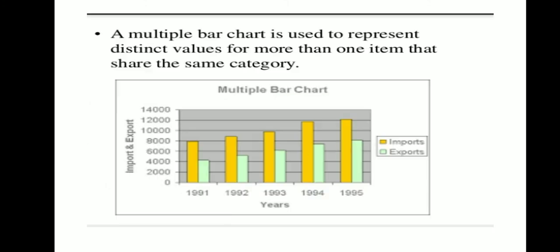Now another category: first is the bar diagram, second one is the multiple bar diagram. It is also one of the types of bar diagram. What is a multiple bar diagram? A multiple bar diagram is a chart used to represent distinct values of more than one item that shares the same category. For those having the same or common categories, a multiple bar diagram makes the data very easy and the comparison is clear.